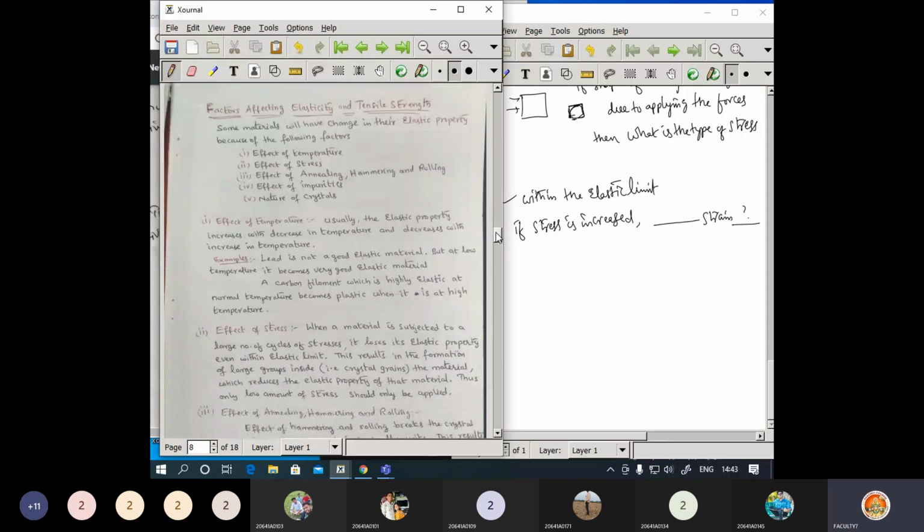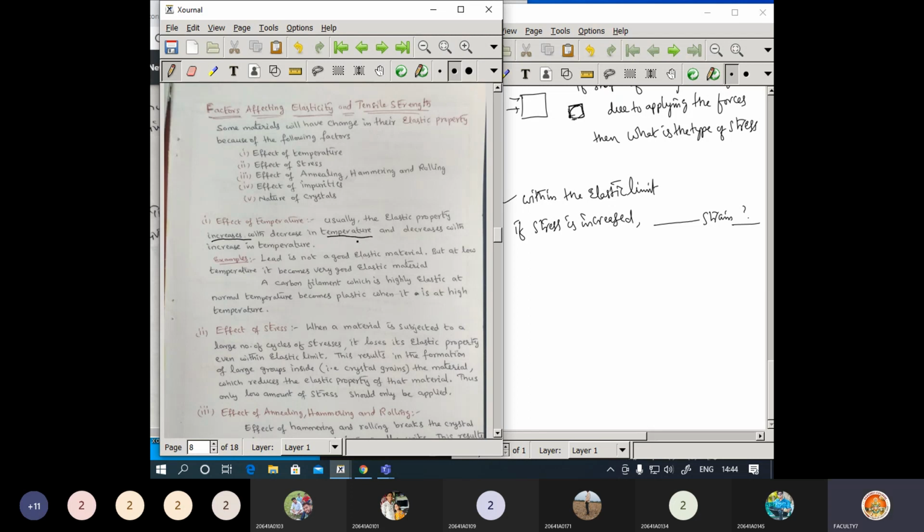Now regarding the effects, factors affecting the elasticity or tensile strength, in comparison here. Now I may ask what happens to the elastic property if temperature is increased. As temperature increases, what happens? The elastic property will decrease. So those things you can identify here.